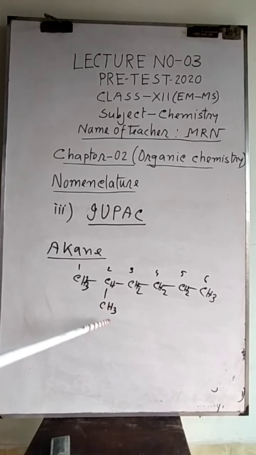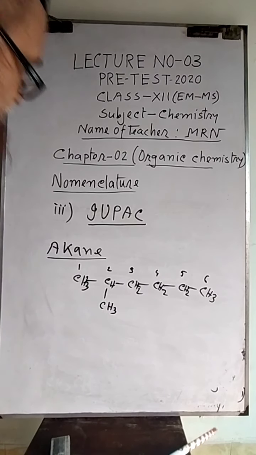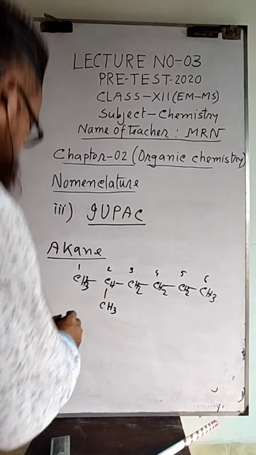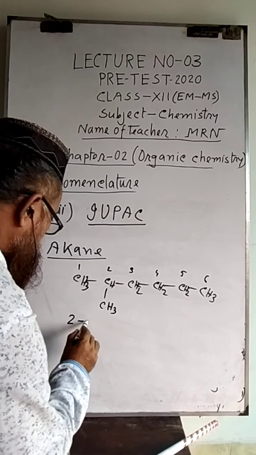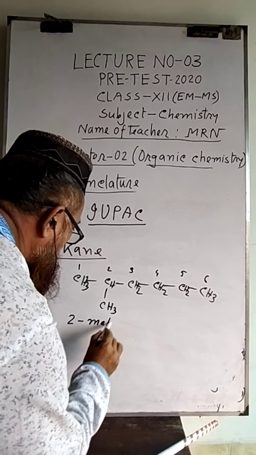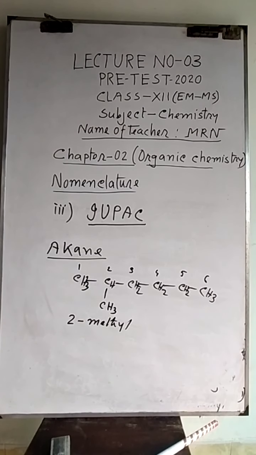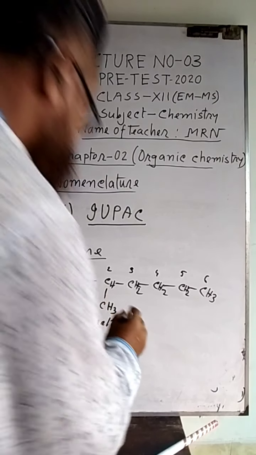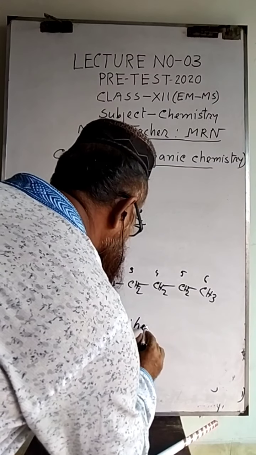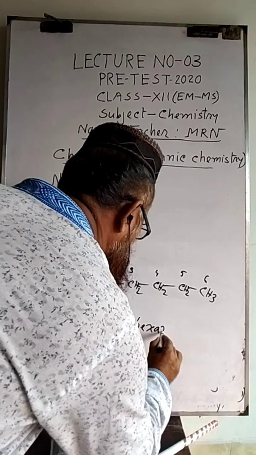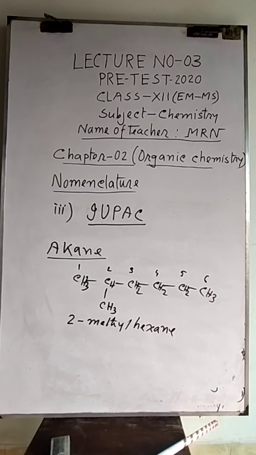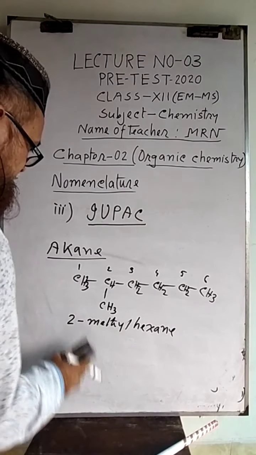So we have to place this in the name as methyl group. Methyl group is present in the second, so 2-methyl. Only one branch is present. 2-methyl hexane. The main chain is hexane. 2-methyl hexane. In this way we can give other names.